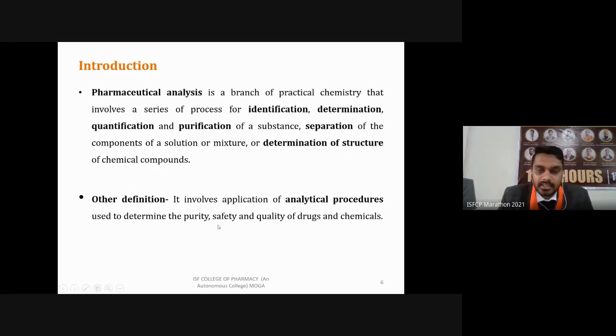Then safety. For example, if there are toxic substances present in the formulation, they can have an adverse effect on our body. So we have to perform safety studies. These are also part of analytical procedure. Or a drug may be deteriorating or decomposing and producing side products that are also toxic. For measurement of those side products, we perform analytical procedures. Then quality of drugs: we are determining their purity and stability, along with the various chemicals associated with the manufacturing of different doses.